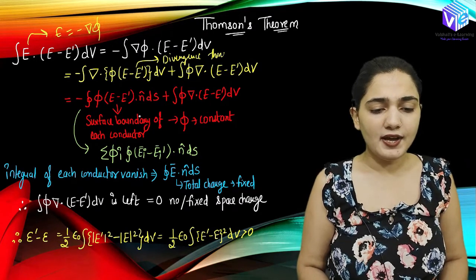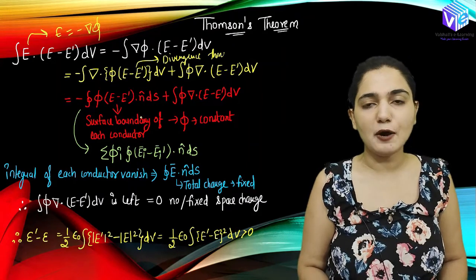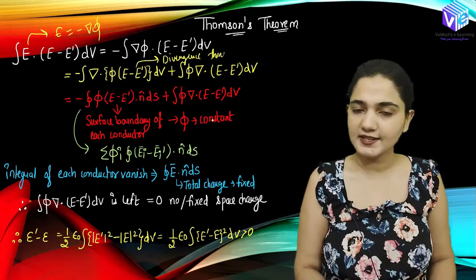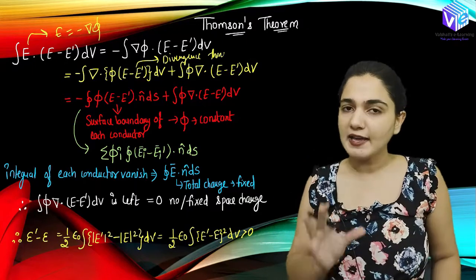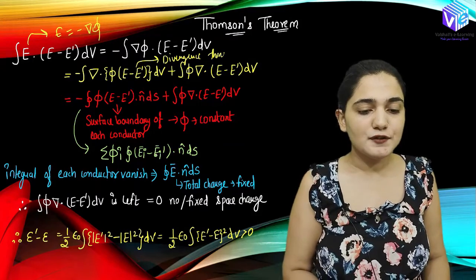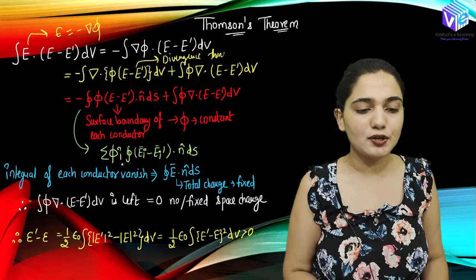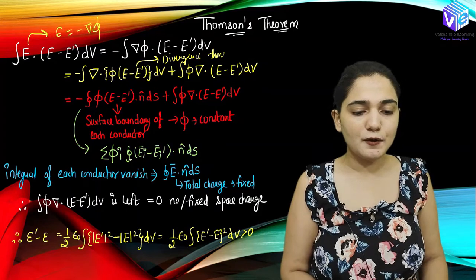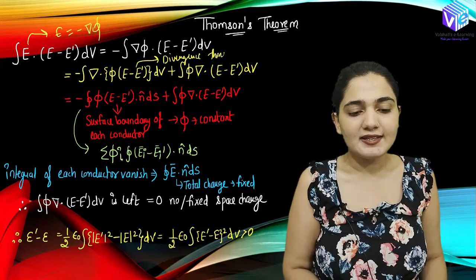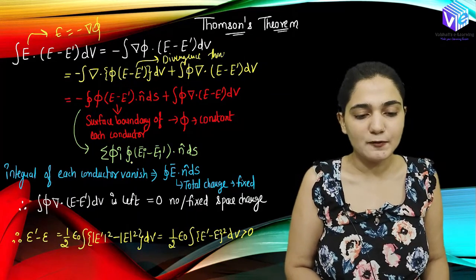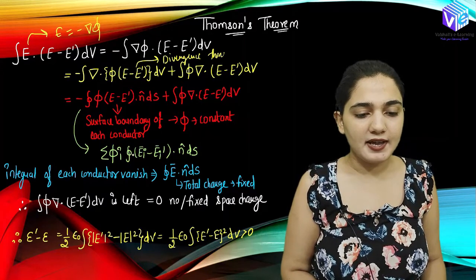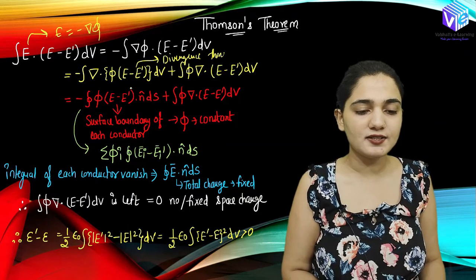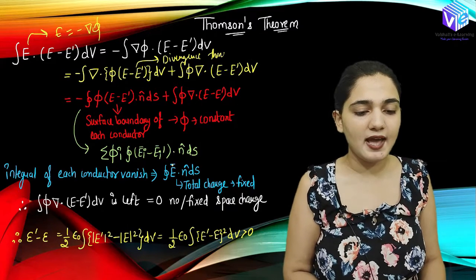Right, so now here we all know that at the surface boundary of the conductor phi is constant, right? At the boundary of the conductor phi is always and always constant. So this can be represented as summation of phi I, because it's a constant value, and we will be having summation of phi I, and then we can have integration of E minus E I dot n cap ds, right? So this is the representation that we have done.